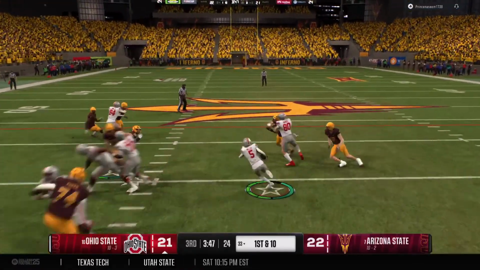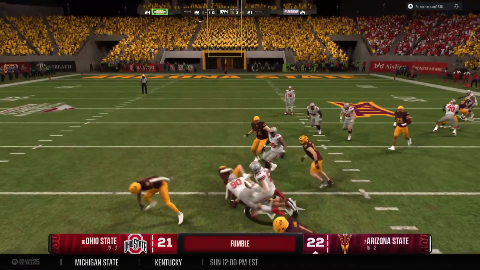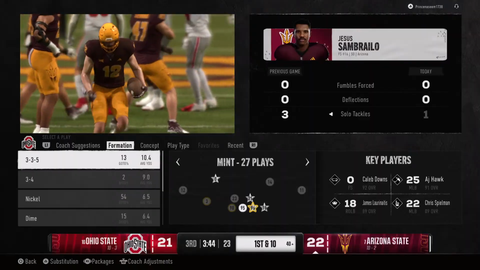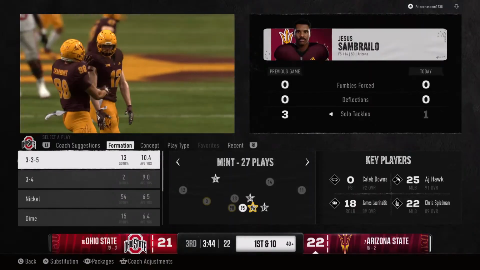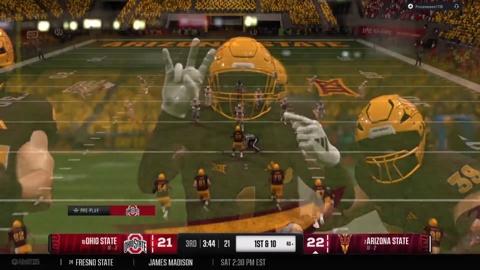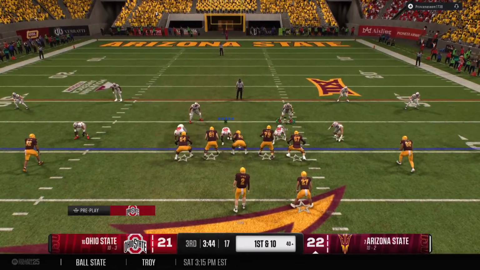From the shotgun, here's an inside give. Football comes out. It's a turnover. That is tough for the ball carrier here because not only does he take a big hit, but now you're about to get an earful from your coach on the sideline after that turnover. Back comes the Arizona State offense onto the field.